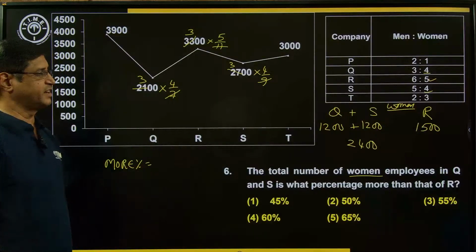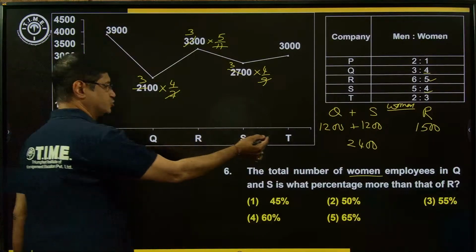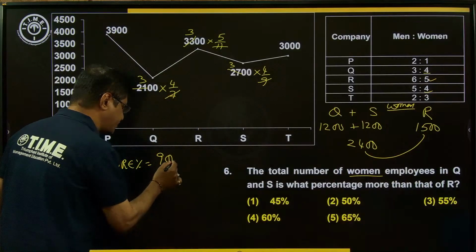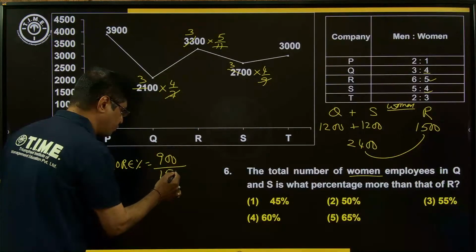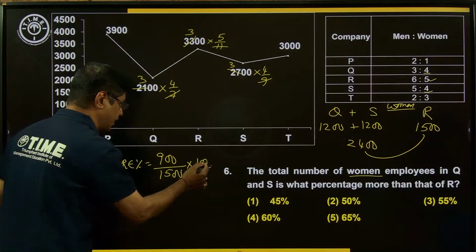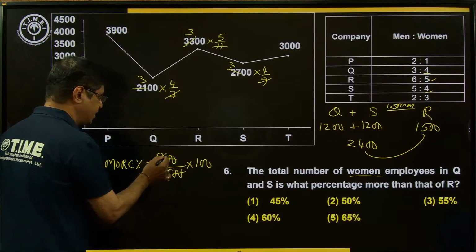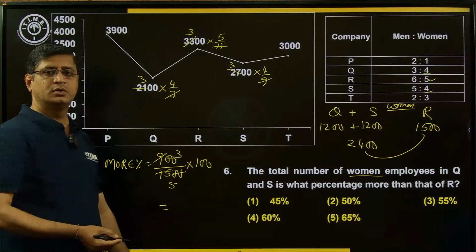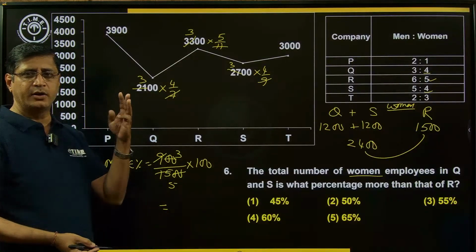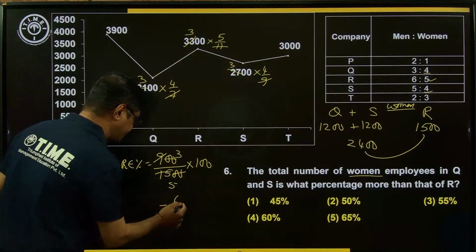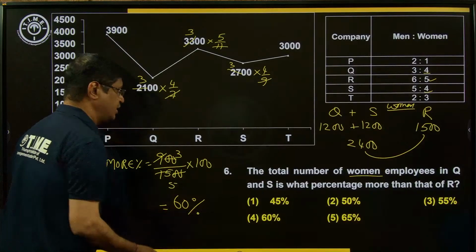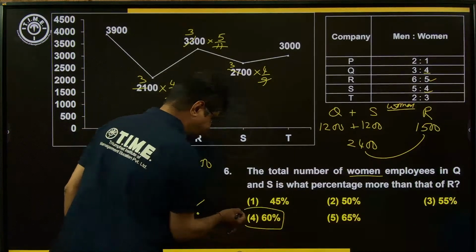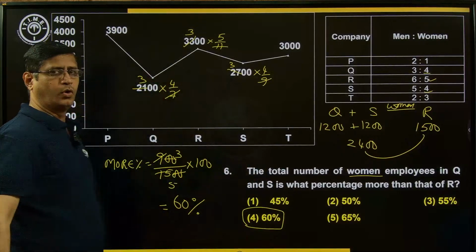So the more percentage is to be found. More percentage means difference by smaller. How much is the difference? 900, over the smaller 1500, into 100. 0 and 0 cancel. 3 here, 3 times; 3, 5 times. 1 by 5 is 20%, so 3 by 5 is 60%. So what is the result? 60%. The right choice for this question is option 4. Choice number 4.